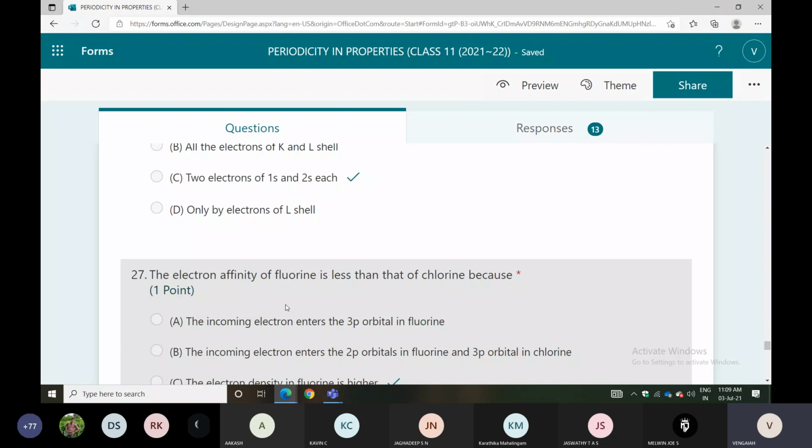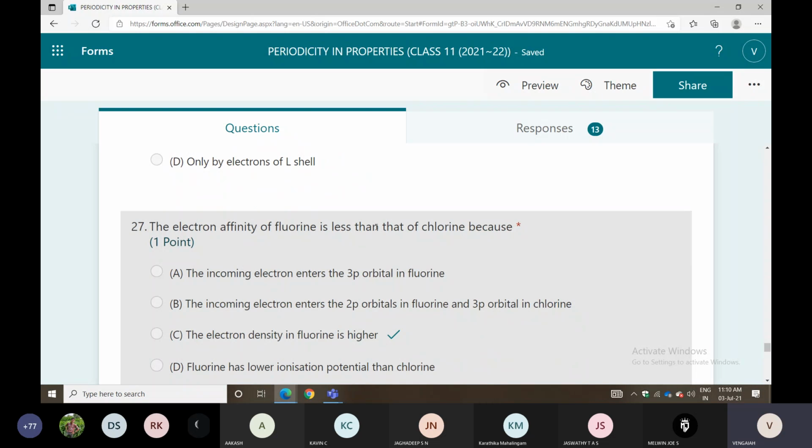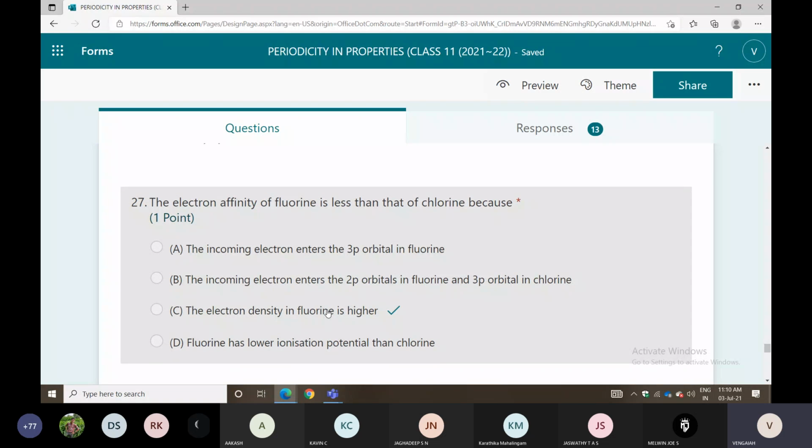The electron affinity of fluorine is less than that of chlorine because the electron density of fluorine is higher than that of chlorine. That's why the electron affinity of fluorine is less than that of chlorine, because the electron density in fluorine is higher.